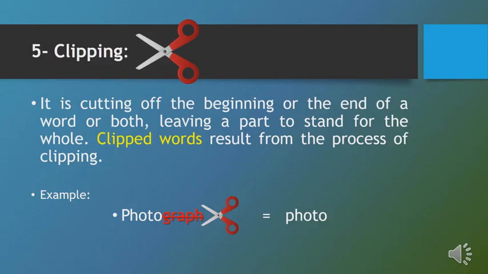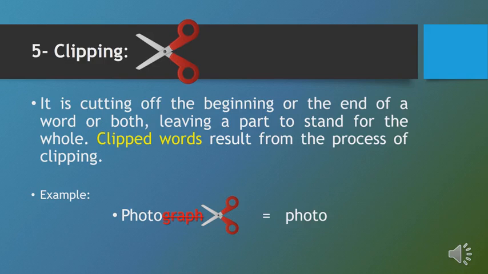The next process is called clipping. In clipping, we cut off the beginning or the end of a word or both, leaving a part to stand for the whole. In this process, we delete either the first part of the word or the last part of the word, or sometimes both the first part and the last part, to leave a part to stand for the whole.